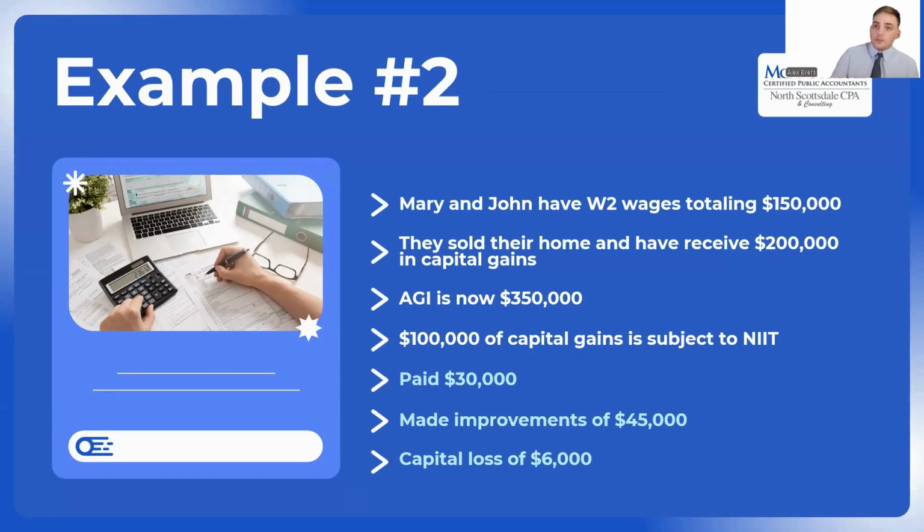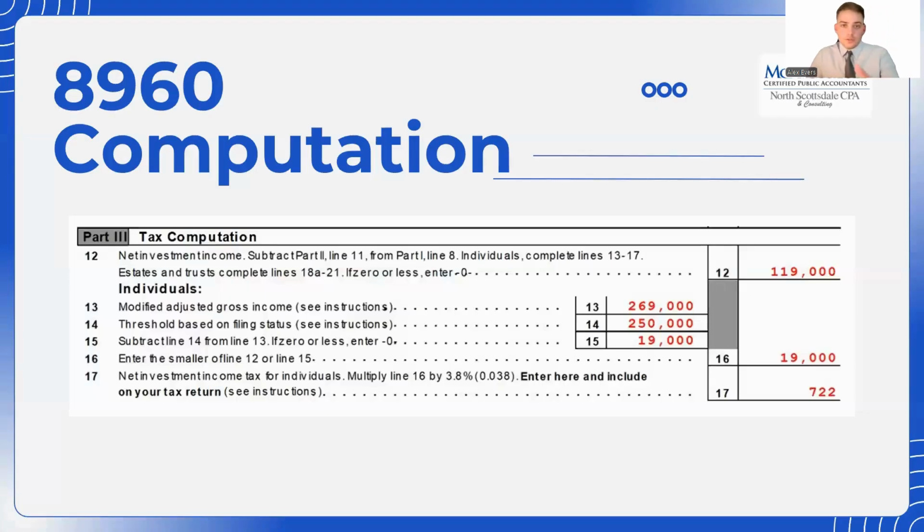And another example is if throughout the time they own the home, they made $45,000 worth of improvements to the property. So now they have $75,000 in additional costs that can reduce this capital gain and reduce their net investment income tax. Another thing they decided to do was sell stock that wasn't doing too well. So they have an additional capital loss that they can offset this gain with. So now, using those numbers, we refer back to the 8960 or the net investment income tax computation.